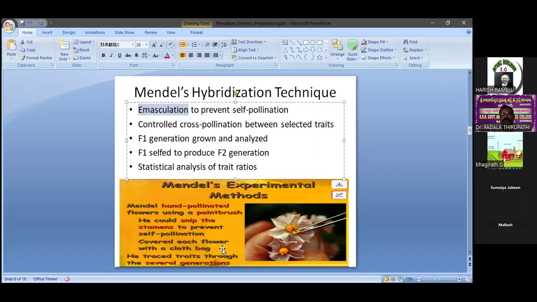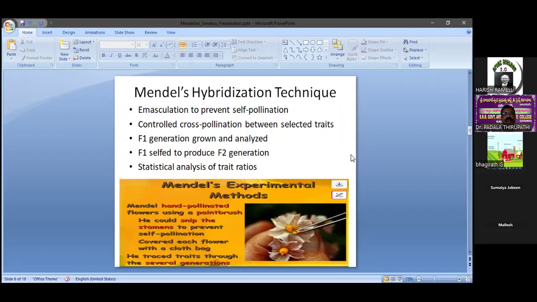Then the F1 progeny self-pollinated, and we get the F2 progeny. In this way, F2, F3, like that. Many generations' results were recorded by Mendel, and based on the results, he analyzed them and expressed them as a mathematical ratio. This is the complete picture of Mendel's hybridization process.